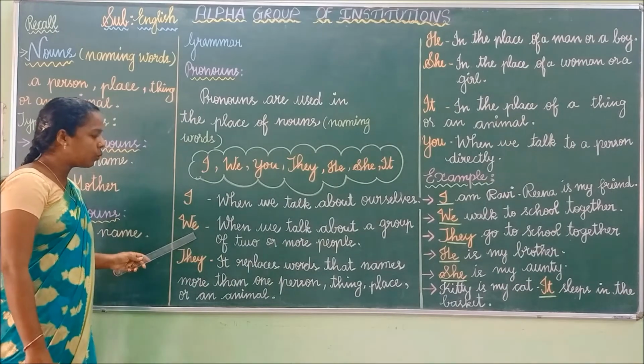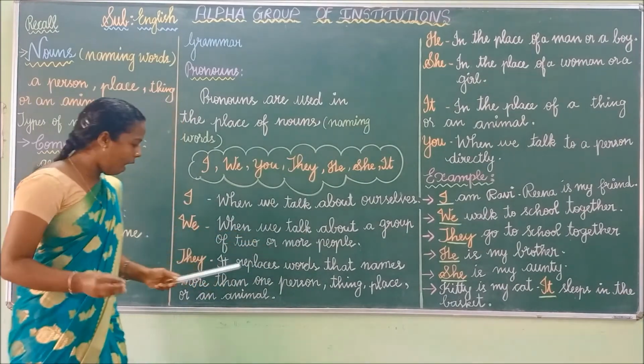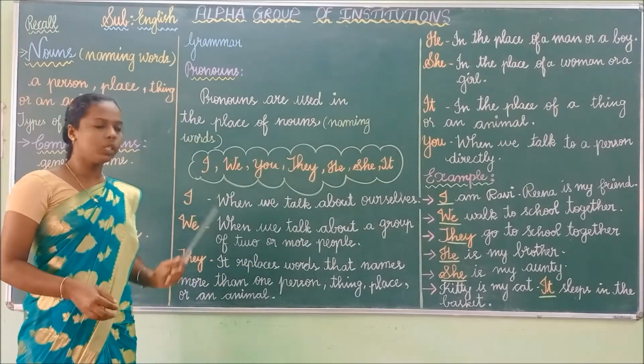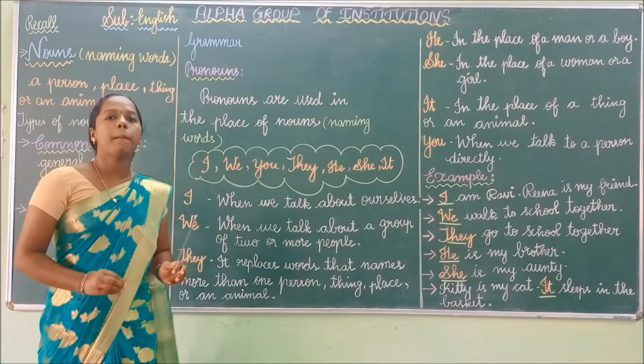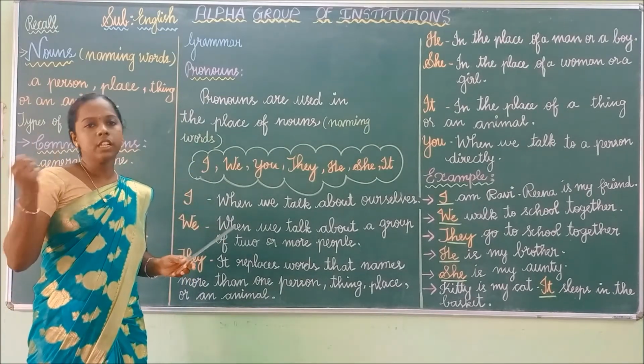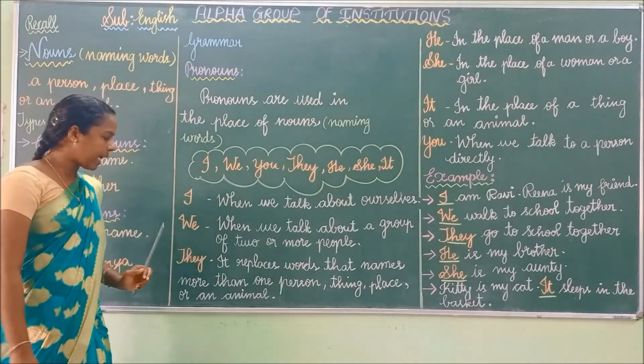We have to use we when we talk about a group of two or more people. It will be more than two. They, we have to use they.